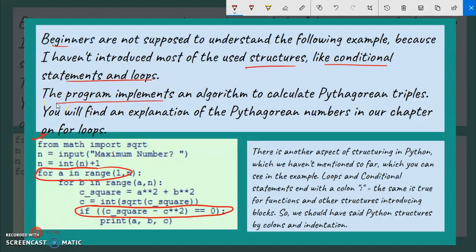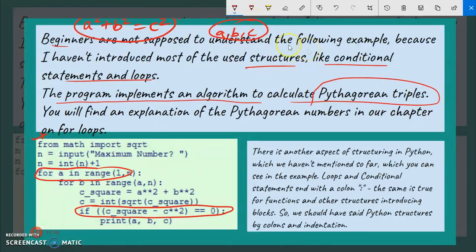The program implements an algorithm to calculate Pythagorean triplets. This is a simple program to calculate the Pythagorean triplets. If you know Pythagorean triplets, so it's fine. If you don't know, then it is like a square plus b square is equal to c square. Then these three, a, b and c, belong to Pythagorean triplets. This is simple mathematics you must have learned in lower classes.